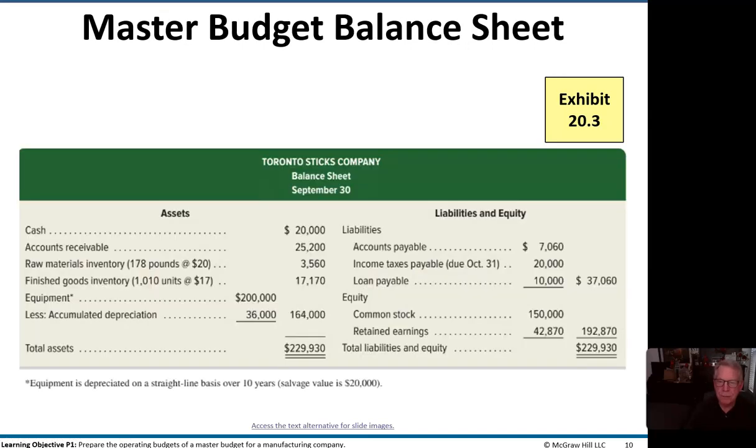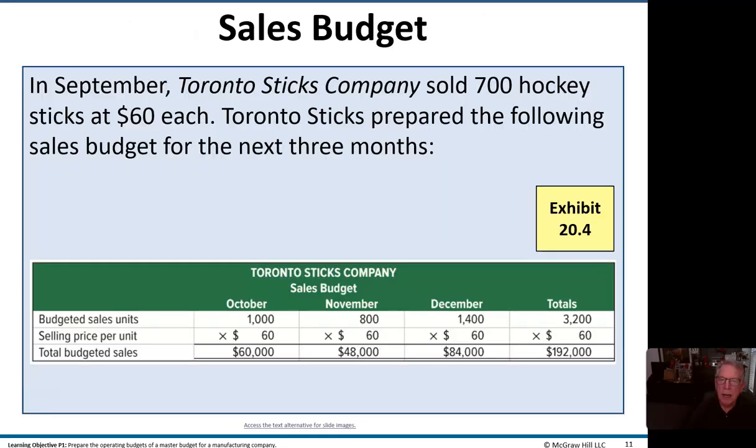Okay, so let's take a look at a balance sheet. Here is that balance sheet, and we have our typical assets, liabilities, and equity items on that balance sheet. It's noted here that equipment is depreciated on a straight line basis over 10 years with a salvage value of $20,000. Okay. Now, here's the sales budget.